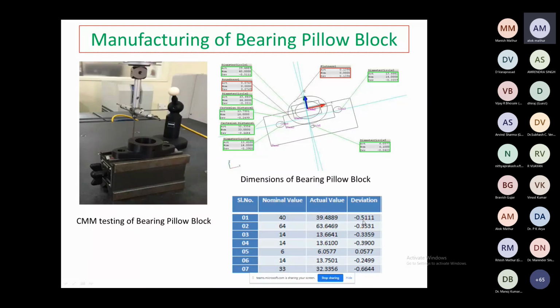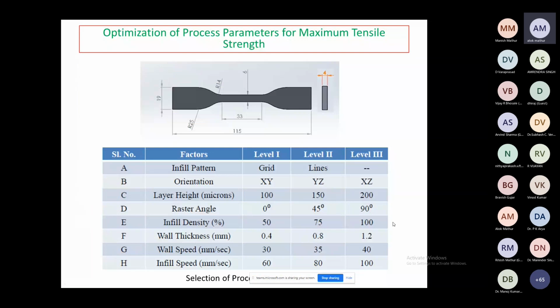Then we are trying to optimize this process for tensile strength. In that case we produce tensile strength specimens and select the factors, trying to study the effect of process parameters on the mechanical properties. So we use infill pattern, orientation, layer height, raster angle, infill density, wall thickness, wall speed, and infill speed.